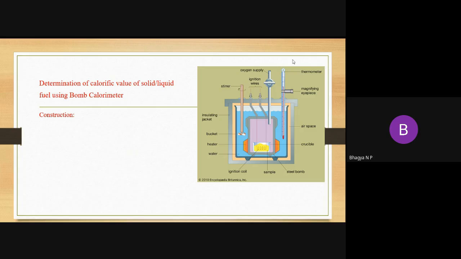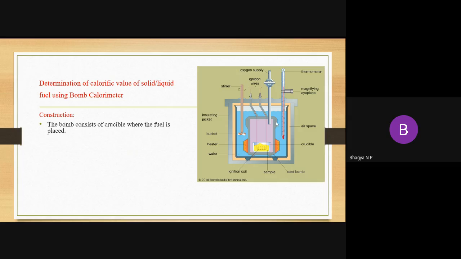When you look into this, the full diagram is the bomb calorimeter. Then how do we explain this construction? Whenever you explain the construction part, always start with one point and end with the other point. In the same way, here also I'm going to start with the middle point. So what is the first point? See, this is all the bomb. What I'm showing with the cursor, this whole part is a bomb. It is a cup shaped bomb.